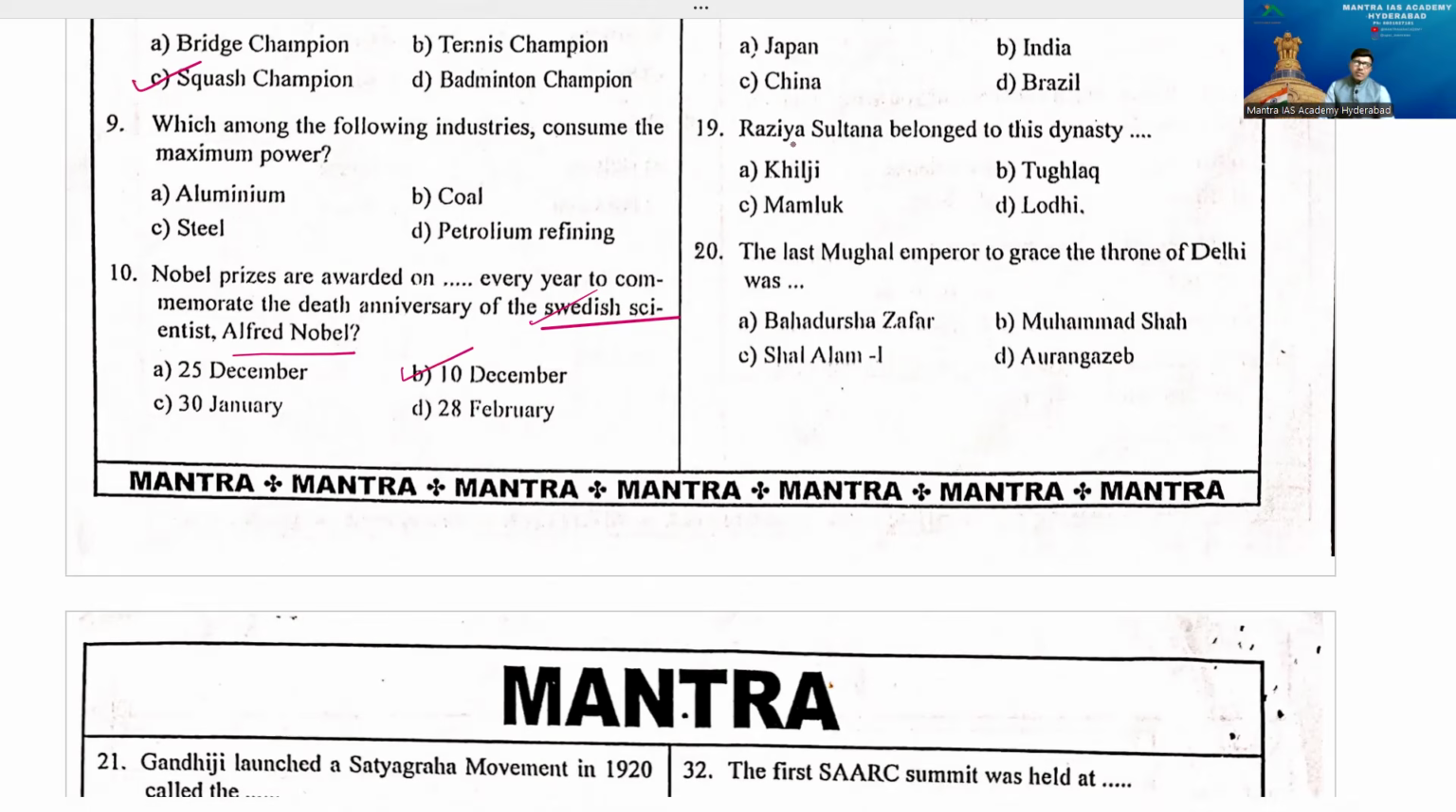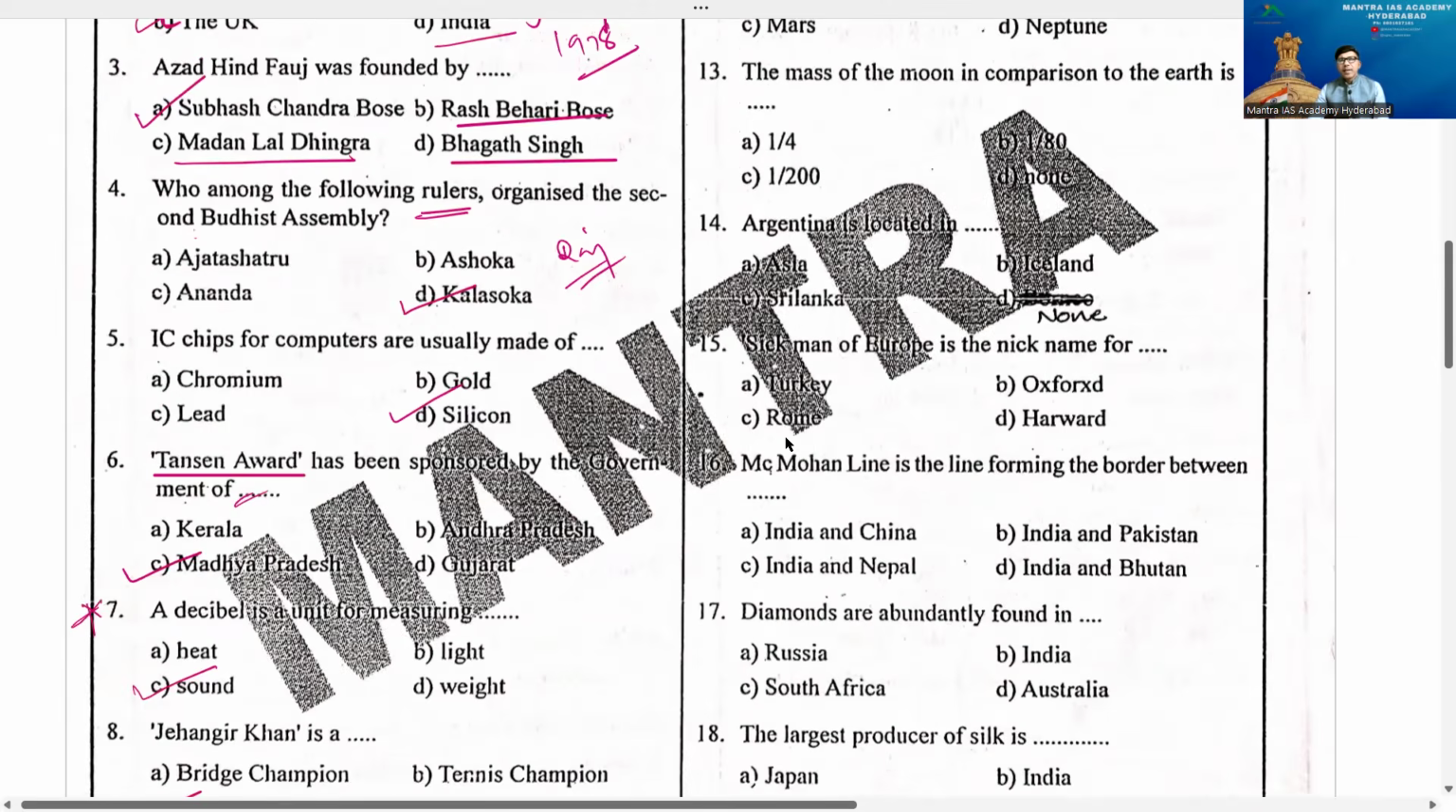So 10th December has one more significance that you know already, I think. It's observed as Human Rights Day. 10th December is specifically meant for Human Rights Day. Better. Now question number 11.